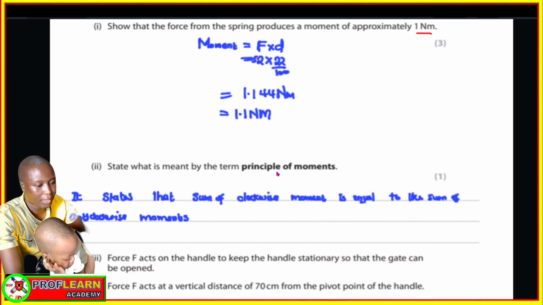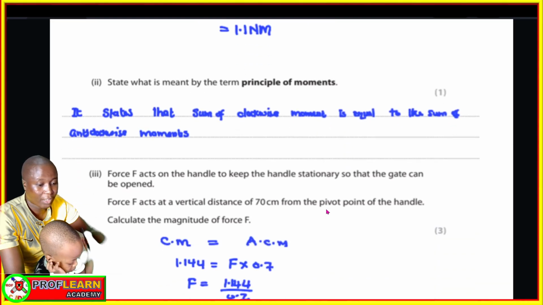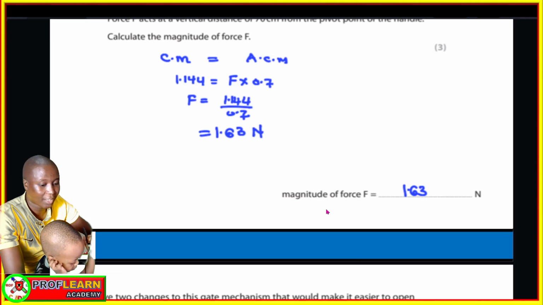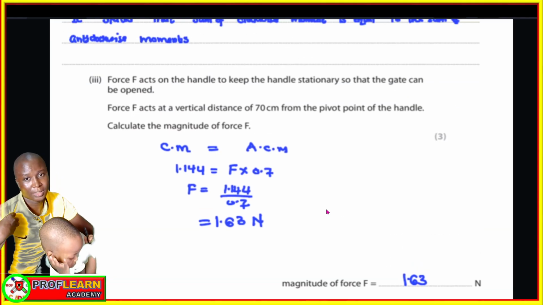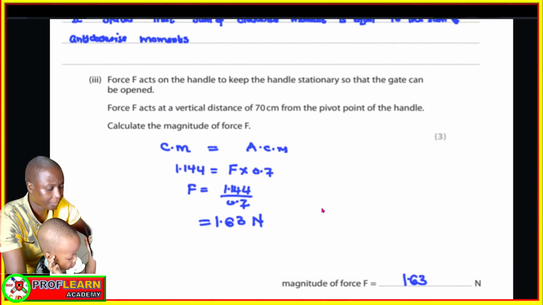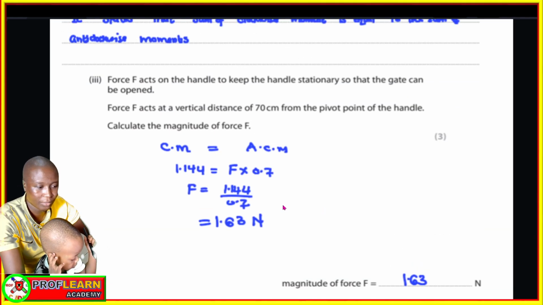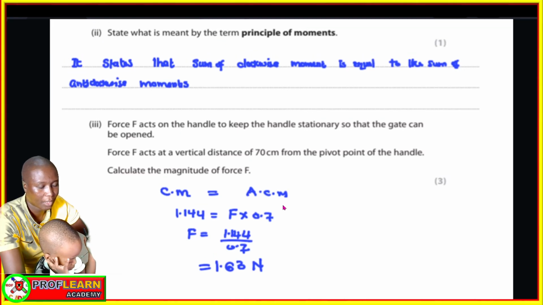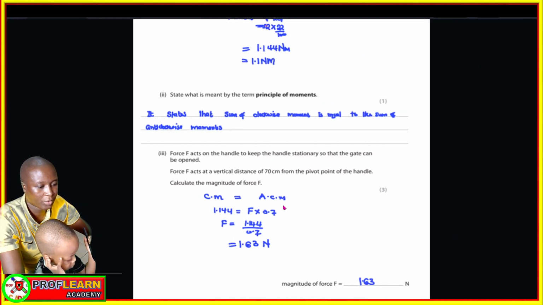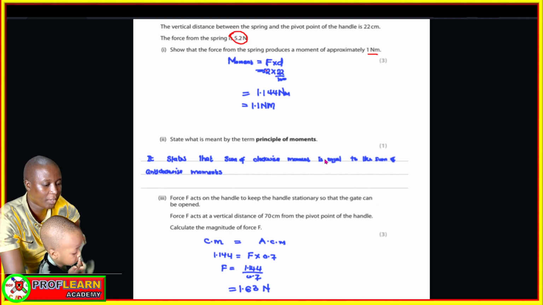State what is meant by the term principle of moments. The principle of moments states that the sum of clockwise moments is equal to the sum of anti-clockwise moments. Basically, in this question, the examiner was trying to check if you have an understanding of what we mean by the principle of moments. We need to look further at the force that is required to keep it stationary. It means the clockwise moment is equal to the anti-clockwise moment.